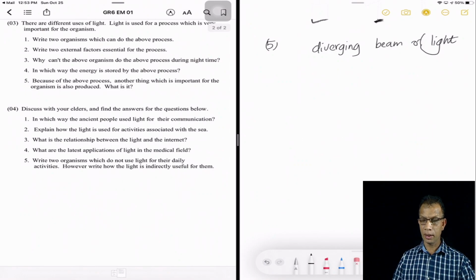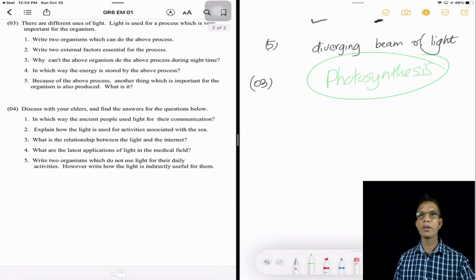When we think of these three facts, we can remember the process. It is nothing but photosynthesis. The process is photosynthesis.